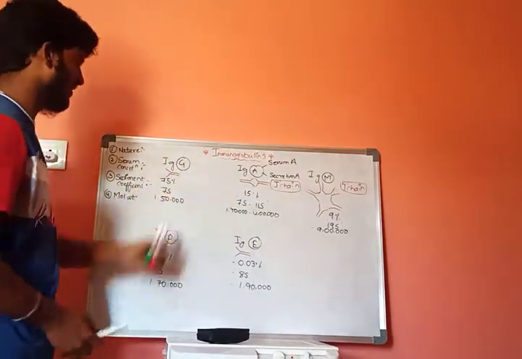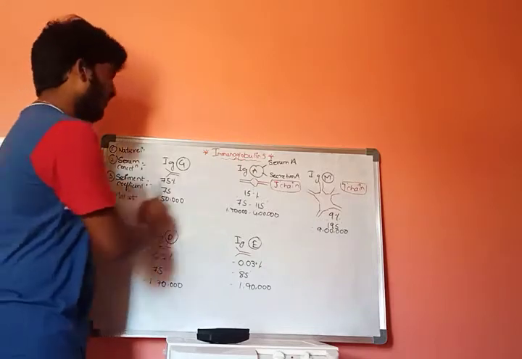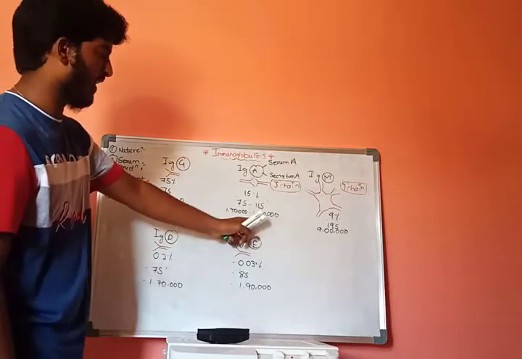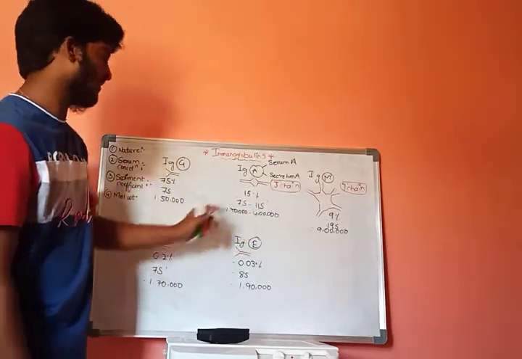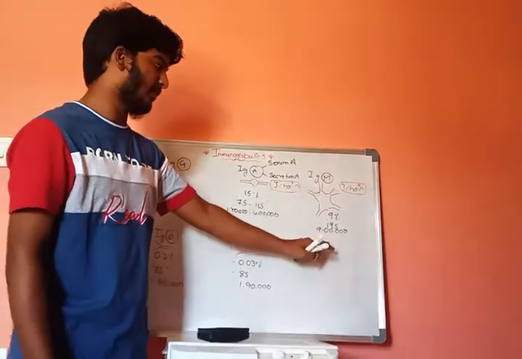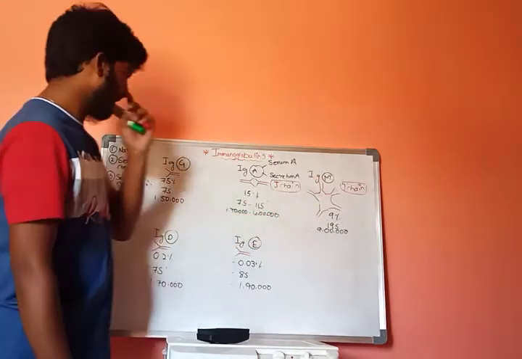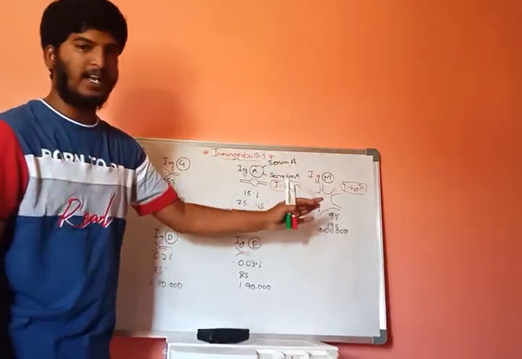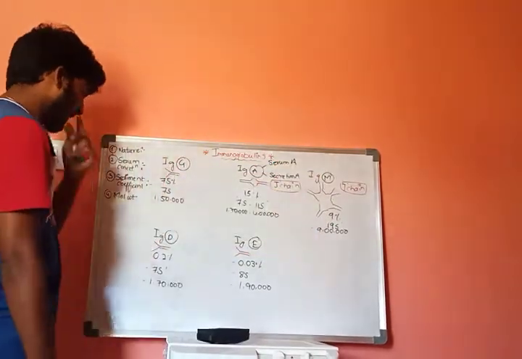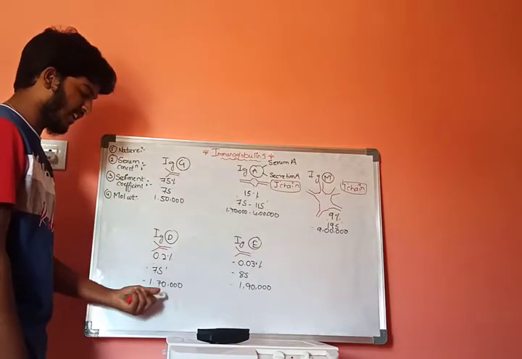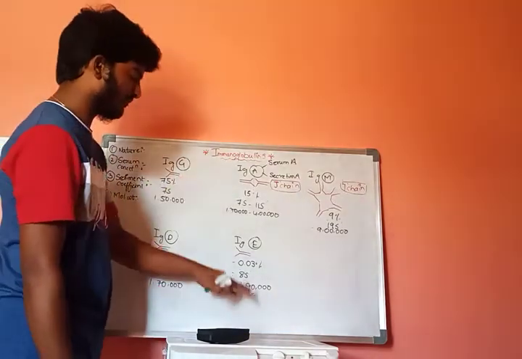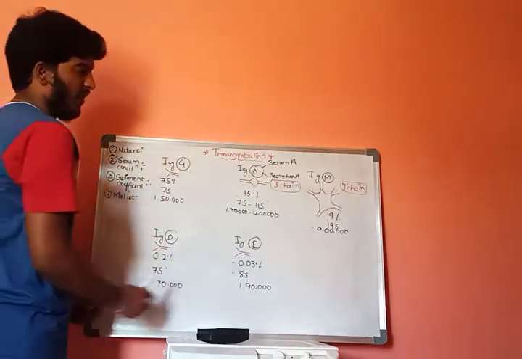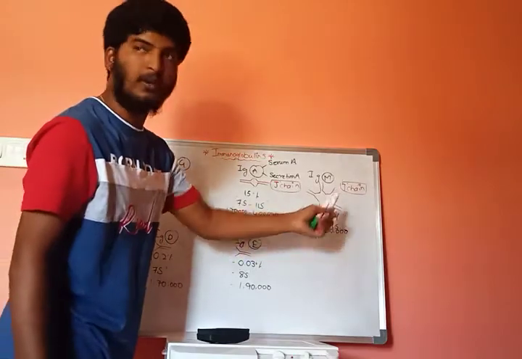To recap, the molecular weight of IgG is 1,50,000, IgA is 1,70,000 to 4 lakhs, and IgM is 9 lakhs. IgD is 1,70,000 and IgE is 1,90,000. Compared to all these types, IgM has the highest molecular weight.